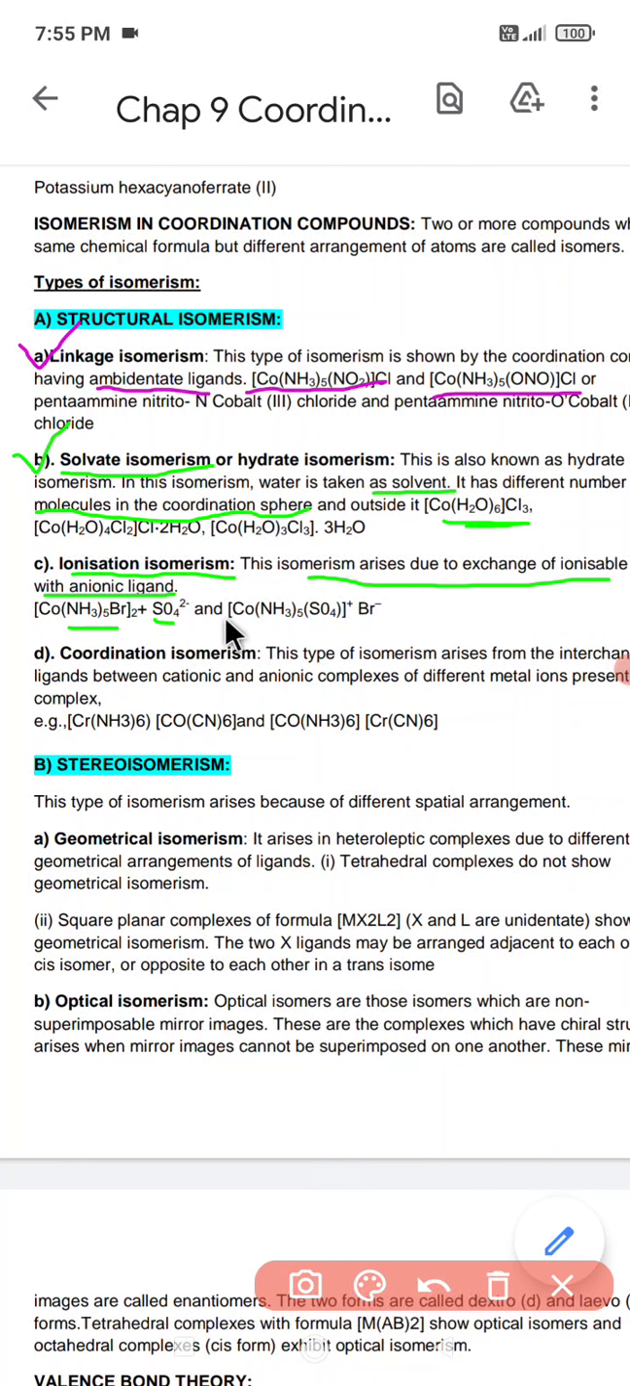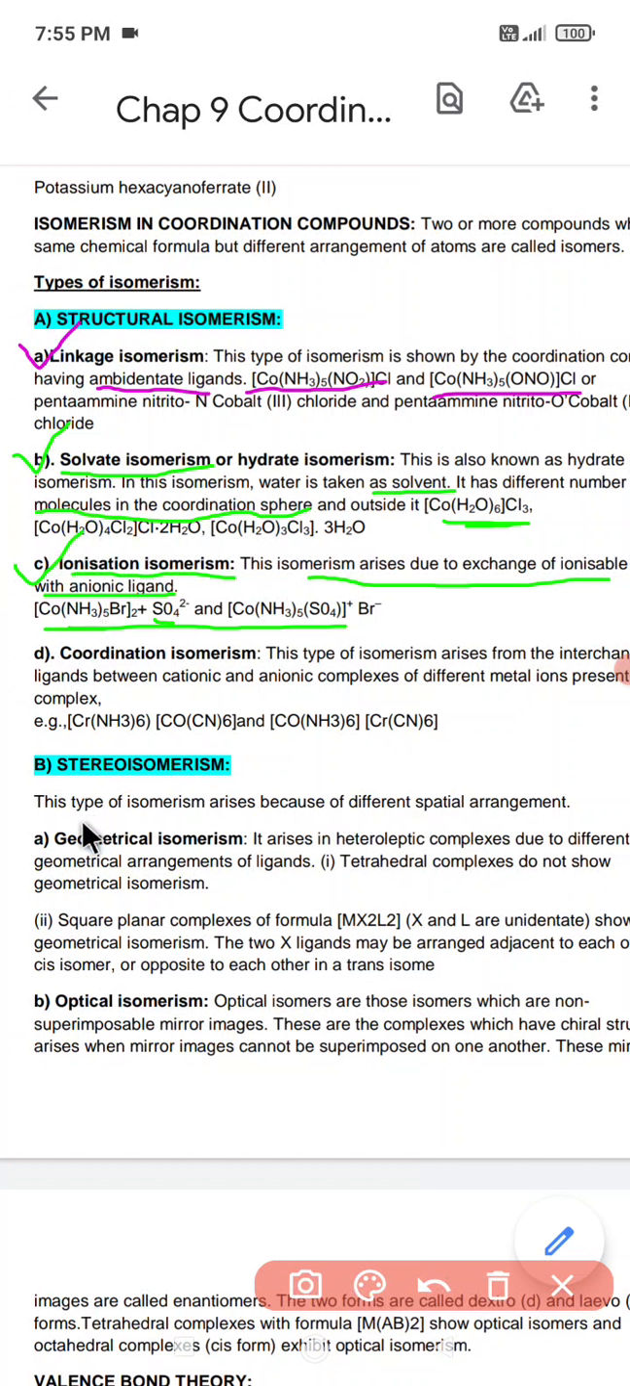The counter ion actually enters into the coordination sphere. As a result, we have this type of structure. That is an example of ionization isomerism.